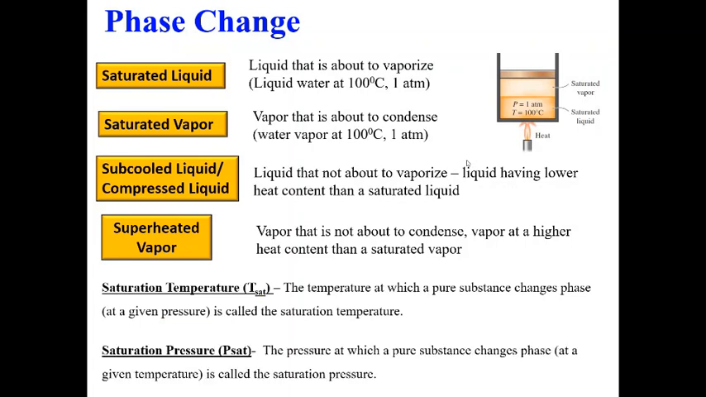And what is saturated temperature and pressure? So Tsat is the temperature where a pure substance changes phase at a given pressure. So once you fix the pressure, I have saturation temperature. For example, for water, if I fix the pressure to 1 atmosphere, the saturation temperature is 100 degrees Celsius.